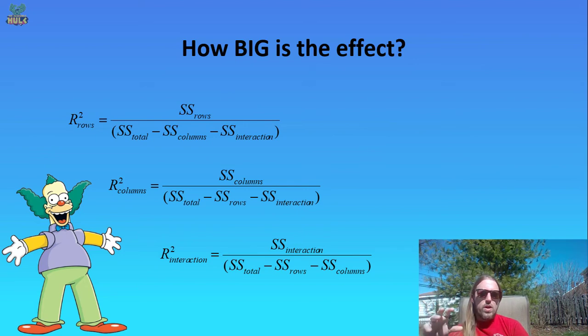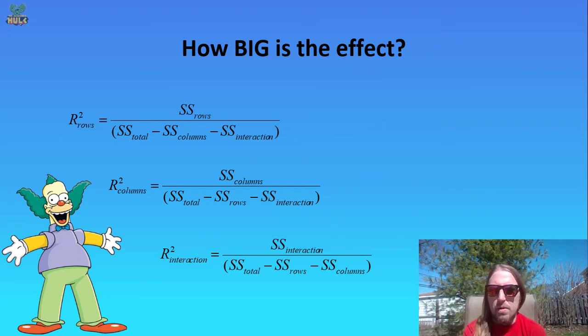Remember, we use R squared to look at ANOVA effect sizes, and so we use sum of squares divided by other measures of sums of squares. In this case, if we wanted to look at the effect of the rows themselves, we simply take the sum of squares rows as the numerator, and then the denominator, which stays the same in the first two of these, is the sum of squares total minus the sum of squares column and the sum of squares interaction, right? You're essentially getting back to what's left, which would be the sum of squares rows, and you're partialing it out to see how much of the overall variance is due just to the rows.